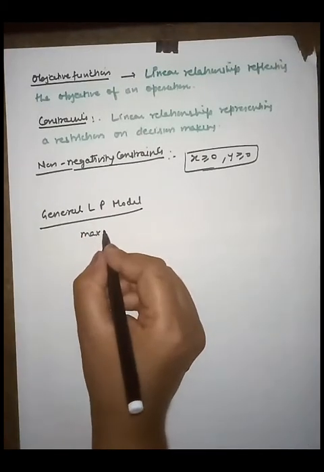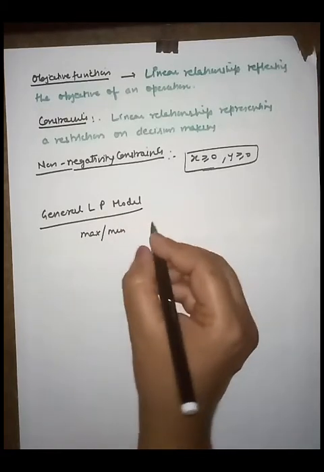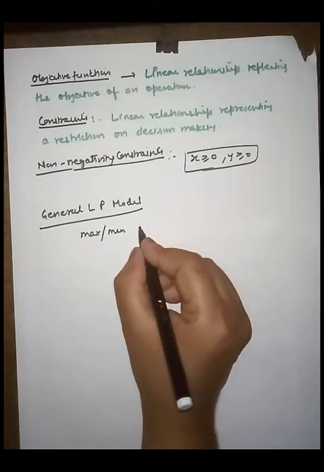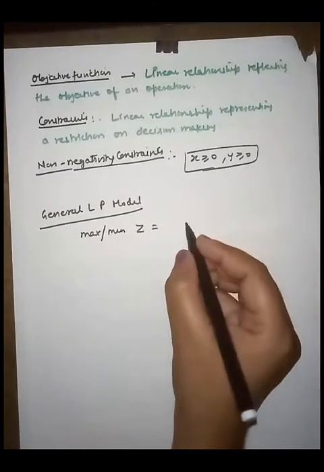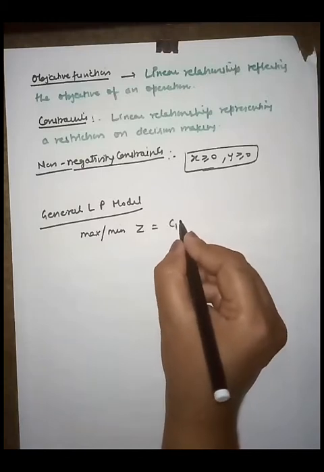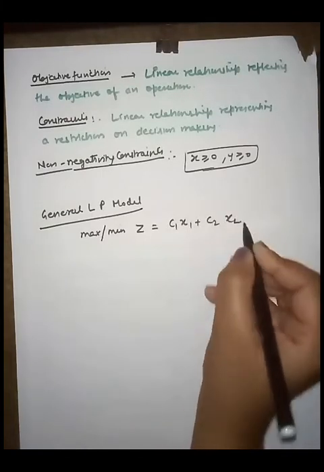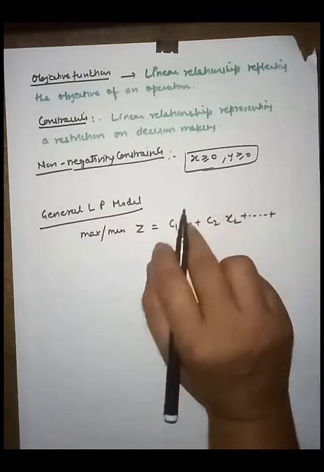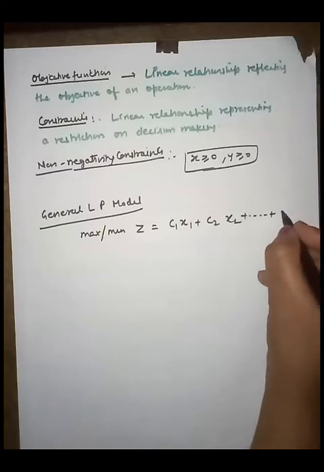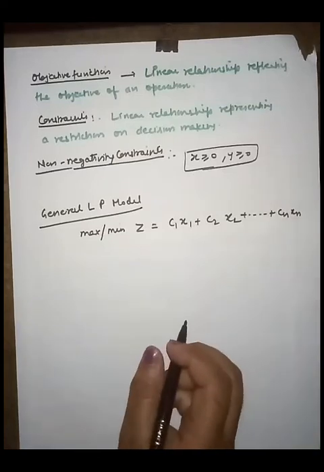First we write the objective function, in maximize or minimize form, and this is denoted by Z, written in this form: c1 x1 plus c2 x2 and so on, up to cn xn, since I am taking n decision variables, right?